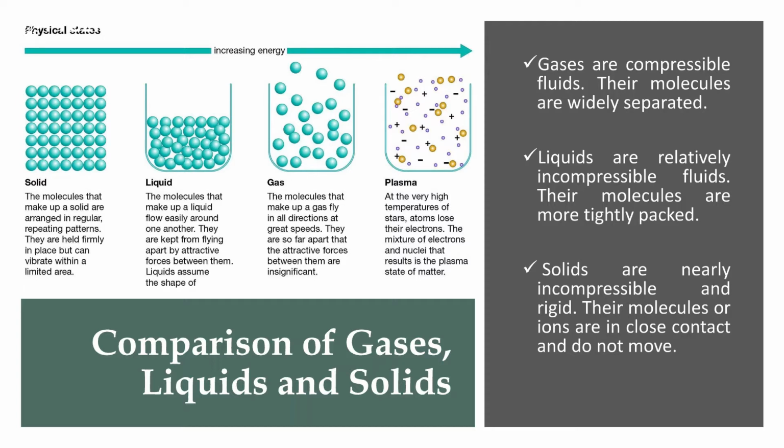Liquid is the intermediate form in a way that it is a relatively incompressible fluid. It can be compressed but only to a little extent, since the molecules are more tightly packed as compared to gases. On the contrary, solids are totally incompressible and very rigid. The reason being that molecules or ions are in close contact with each other and don't move. It is neatly arranged, whereby molecules are arranged in a particular pattern and are very close to each other, so they cannot be compressed. When you apply pressure, you cannot compress solids.